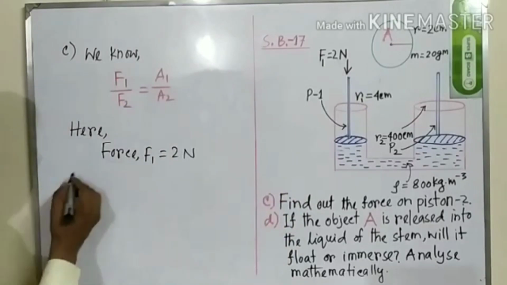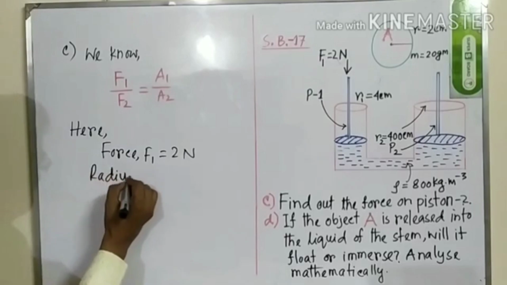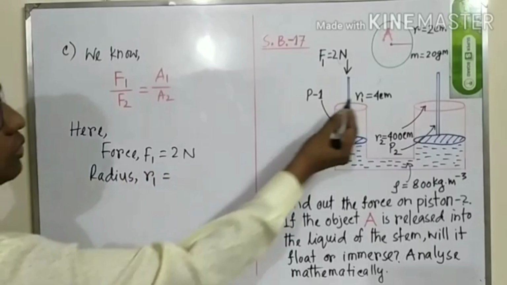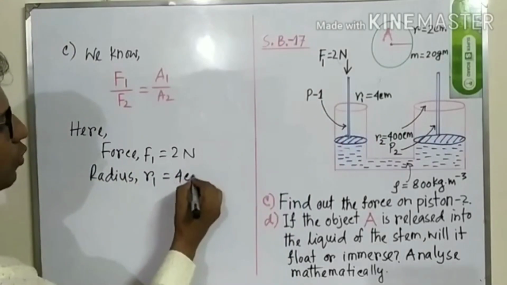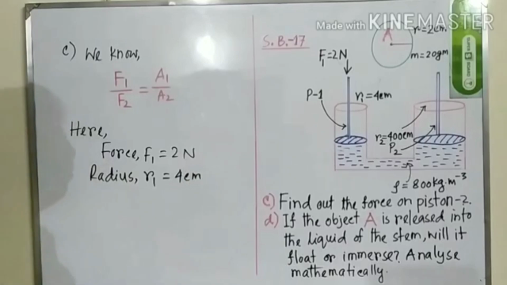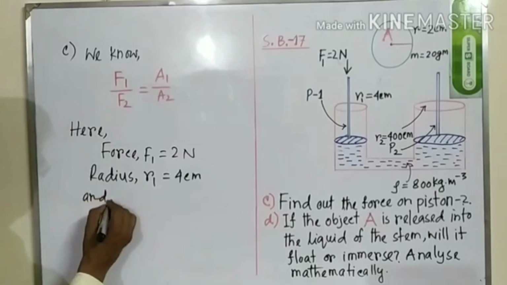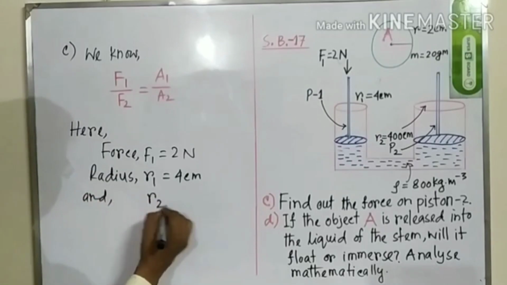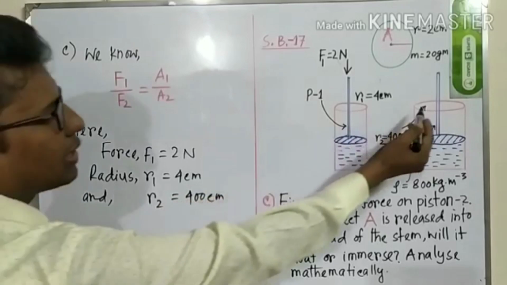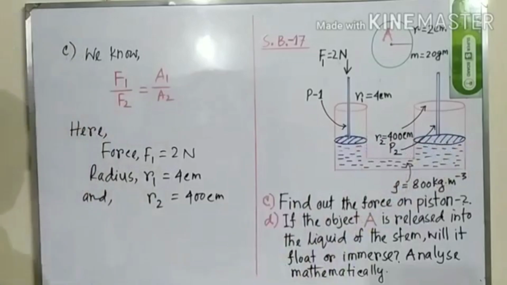And radius R1 is equal to 4 centimeter. There is no need to convert this to meter. And another radius R2 is equal to 400 centimeter. This is the radius of the second piston, which is 400 centimeter.